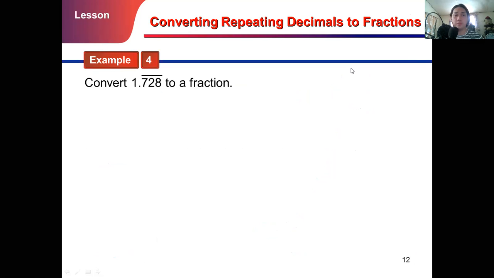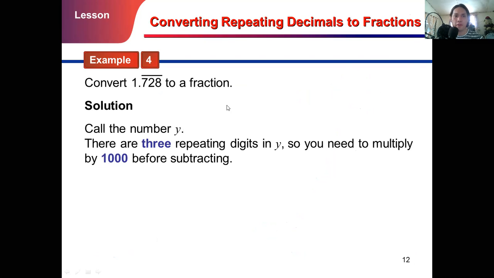Okay, let's try this one, 1.728 repeating. That sounds like thousands, right? The place value of the repeating decimal is thousands. So how will you do it? Call the number y, or you can represent it as x, it's up to you. There are three repeating decimal digits as you can see in your y, so you need to multiply it by 1,000 before subtracting.